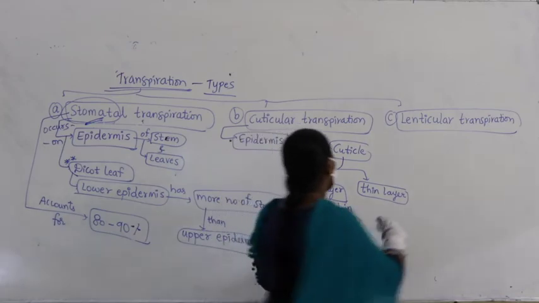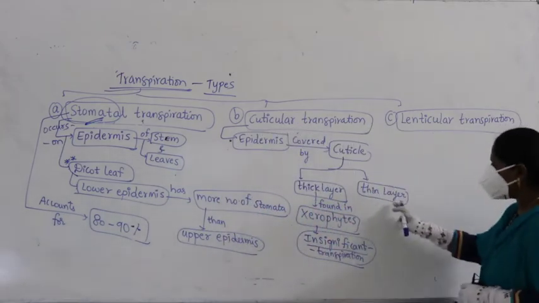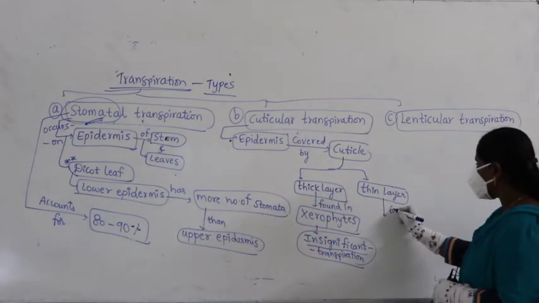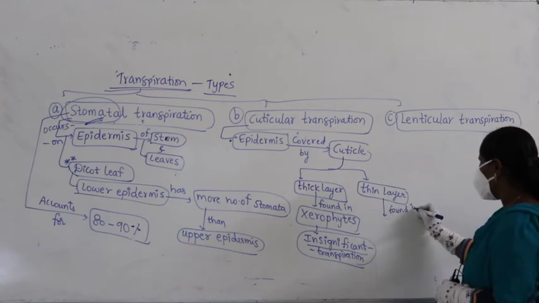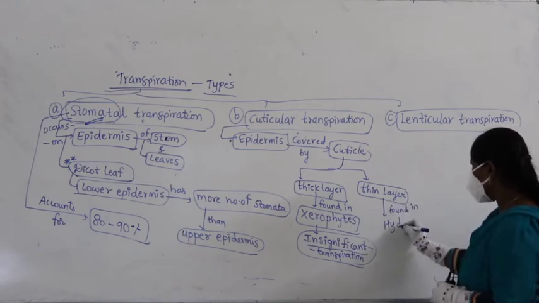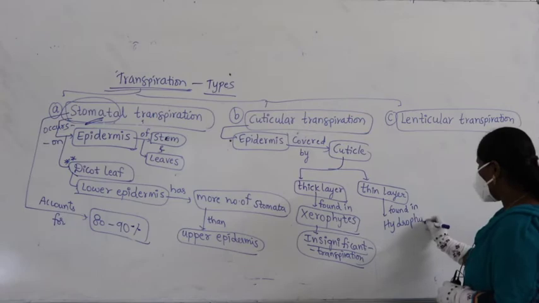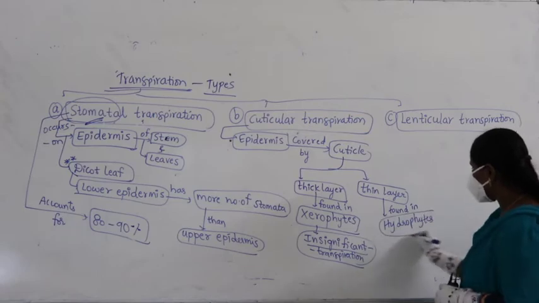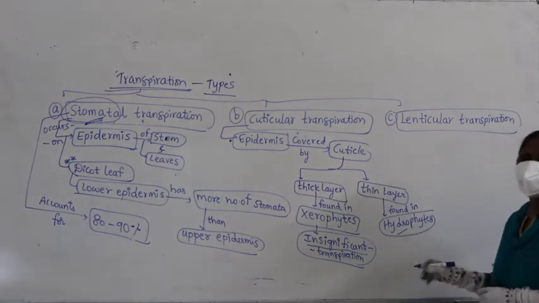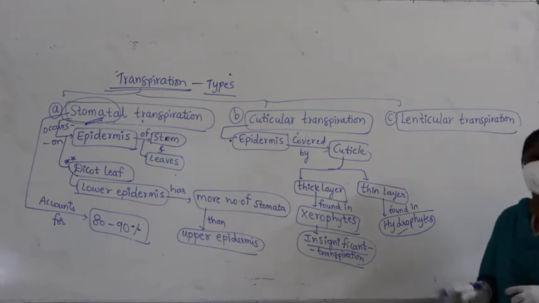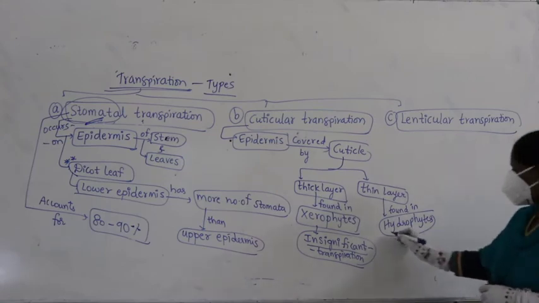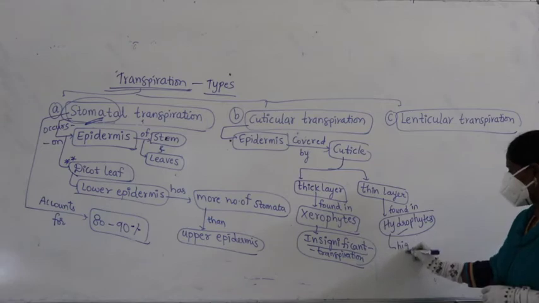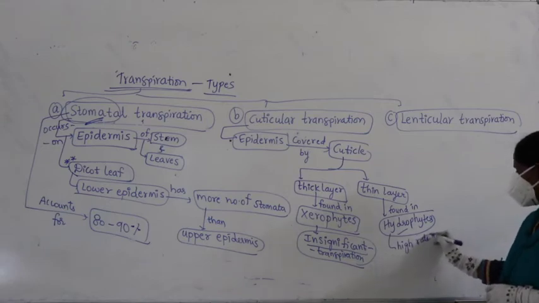Coming to cuticle, it may occur in the form of a thin layer, and that is most commonly found in hydrophytes, because hydrophytes are plants found growing in ponds, lakes and water. Here it shows a high rate of transpiration.